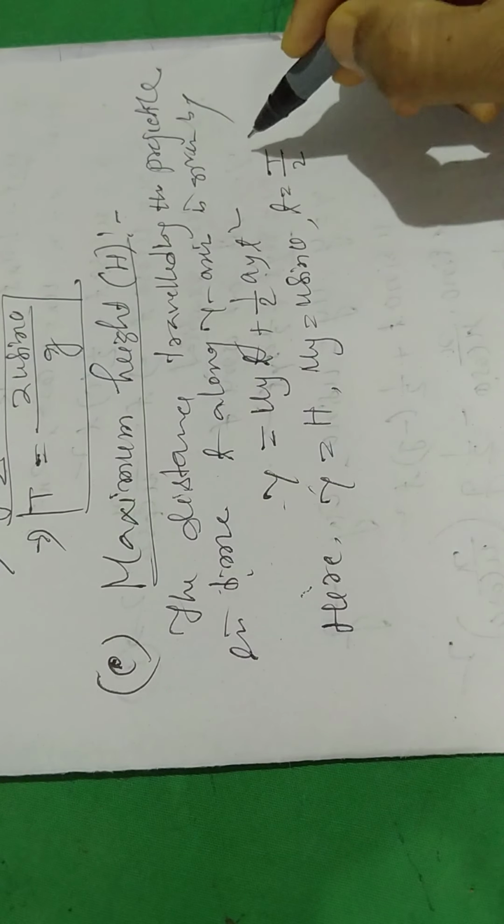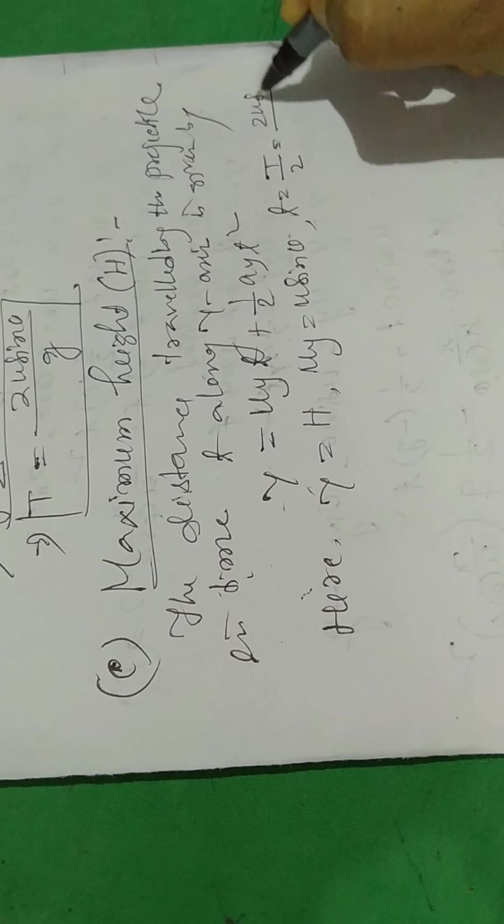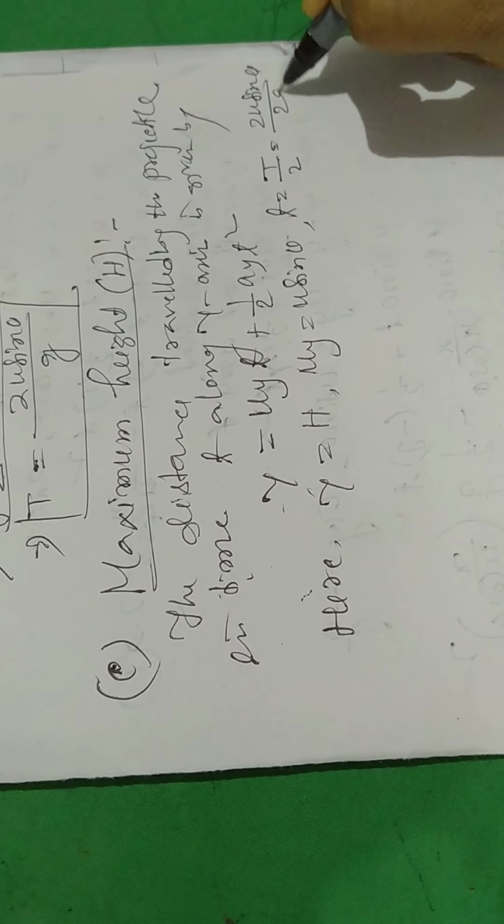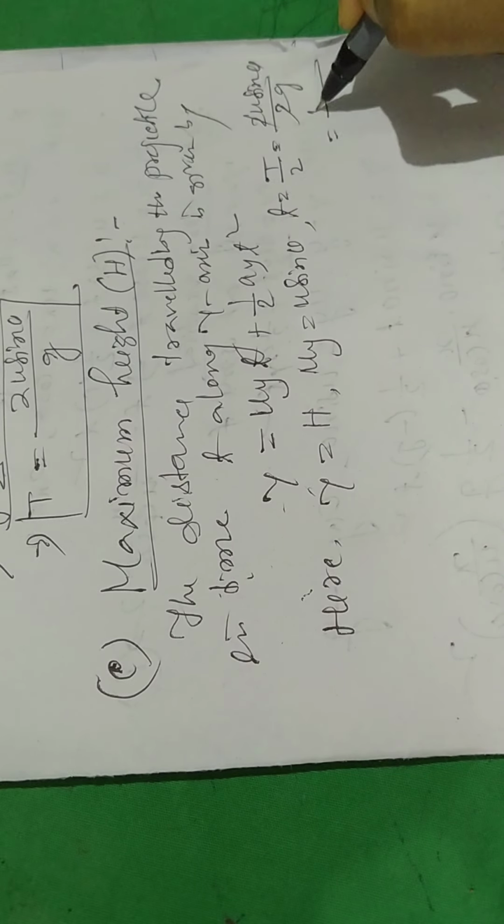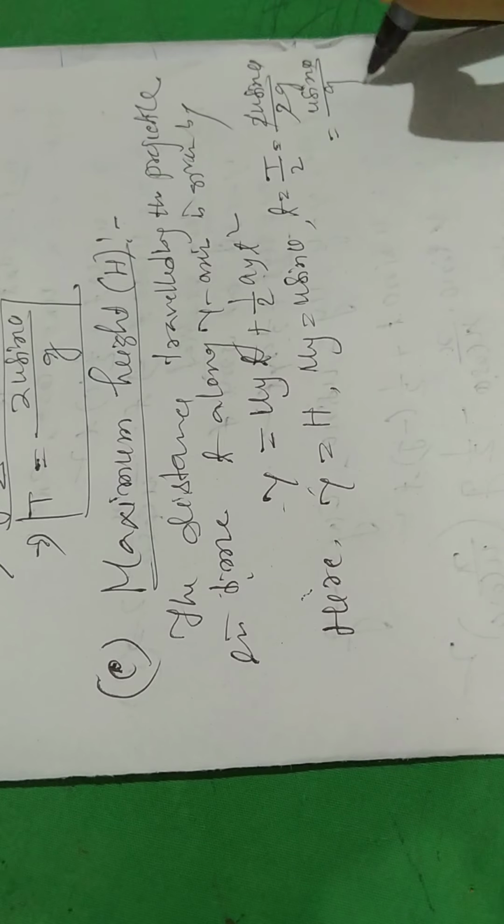The half time taken to reach the peak is 2u sin theta by 2g, the 2 cancels, so u sin theta by g.